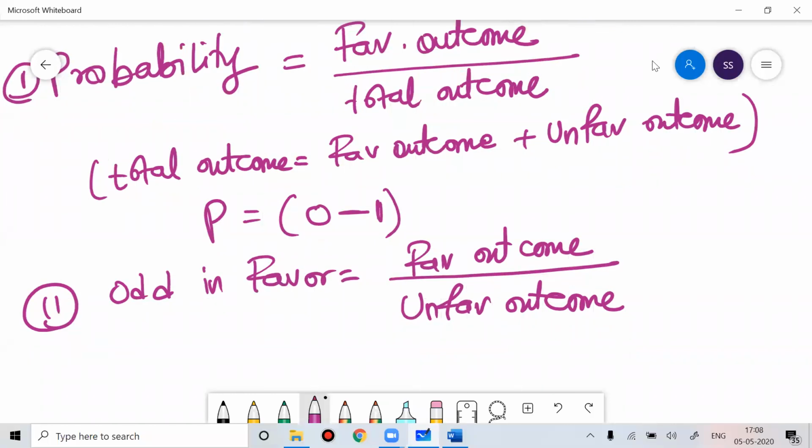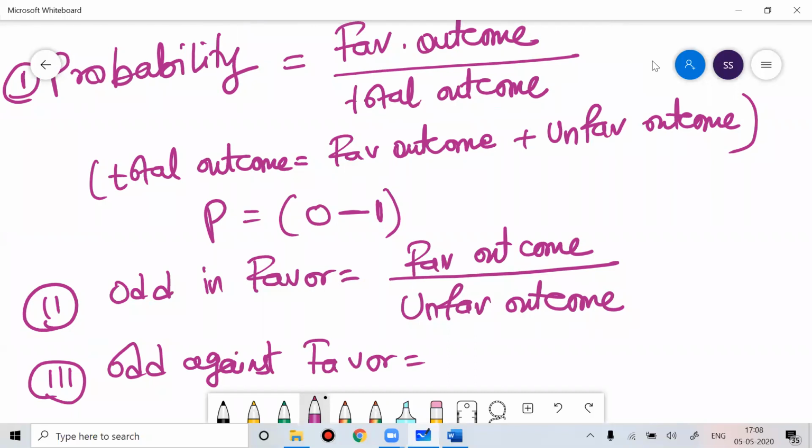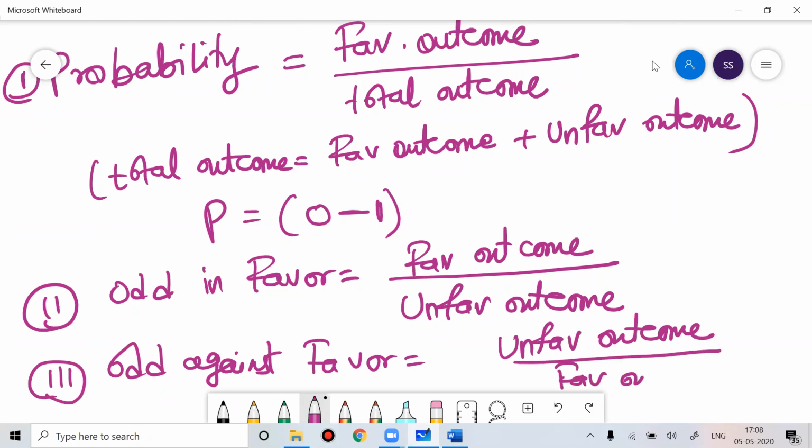The next terminology is called odds against favor. Odds against favor means unfavorable outcome divided by favorable outcome. So in probability, we should know three terms: one is probability, the other is odds in favor, and the third is odds against favor.